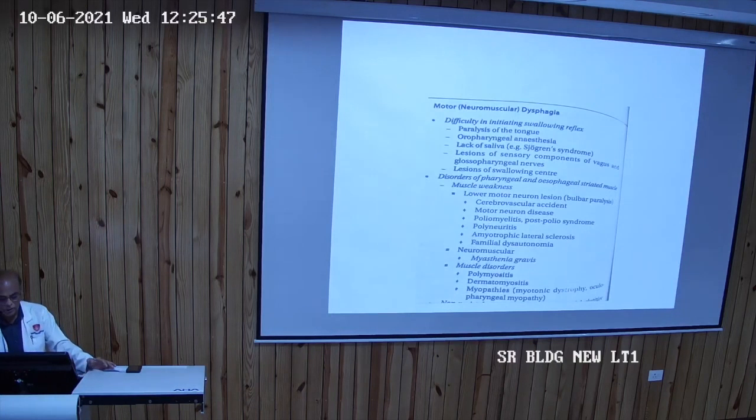Motor causes include difficulty in initiating the swallowing reflex: paralysis of the tongue itself, oropharyngeal anesthesia, lack of saliva due to Sjogren syndrome, a lesion of the sensory components of the vagus and glossopharyngeal nerves, the 10th and 9th nerves, or lesions of the swallowing center. Then disorders of pharyngeal and esophageal striated muscles: muscle weakness, neuromuscular disorders like myasthenia, systemic muscle disorders like polymyositis and dermatomyositis, or myopathies can all lead to dysphagia.